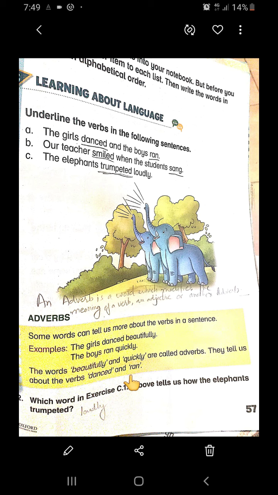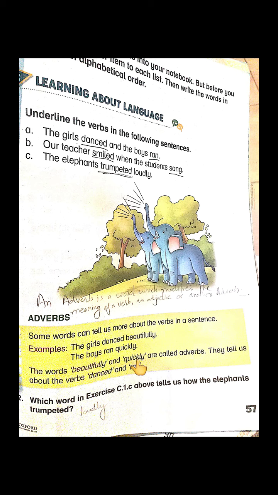Okay? And there are two types of adverbs, regular adverbs and irregular adverbs. But the exercises which we are going to do right now are related to regular adverbs. And what are the regular adverbs? Which are formed by adding ly or with slight variation at the end of their spellings. Remember? Like beautiful becomes beautifully and quick becomes quickly. You see, both words beautifully and quickly are telling us about the actions danced and ran in the sentence. You will understand it more when we do the exercises of the lesson.